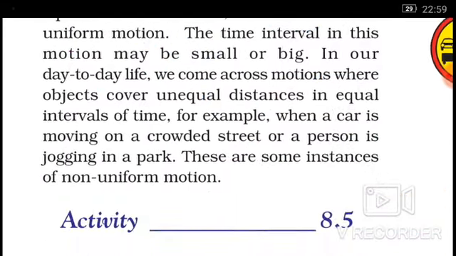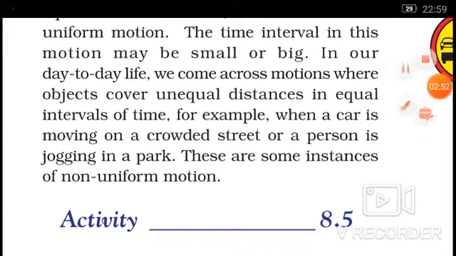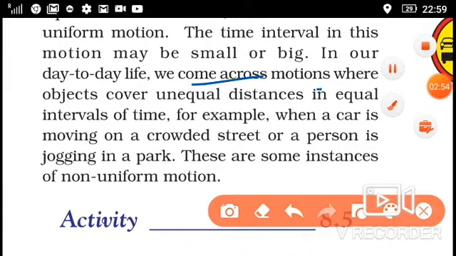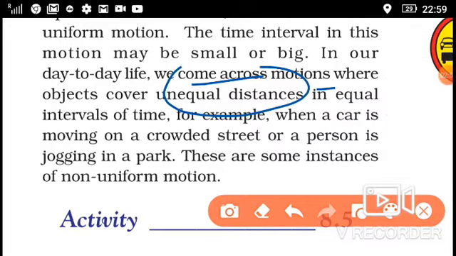In our day-to-day life, we come across motions where objects cover unequal distances in equal intervals of time, and that is called non-uniform motion.